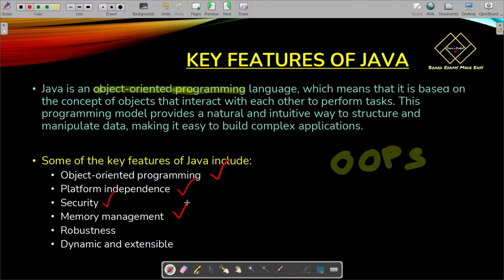Next comes memory management. What does memory management mean? Suppose if you have declared 100 variables, what are variables? We will come to know about it later. Suppose you have allocated a... when you have written a program, a particular memory gets allocated in the operating system.